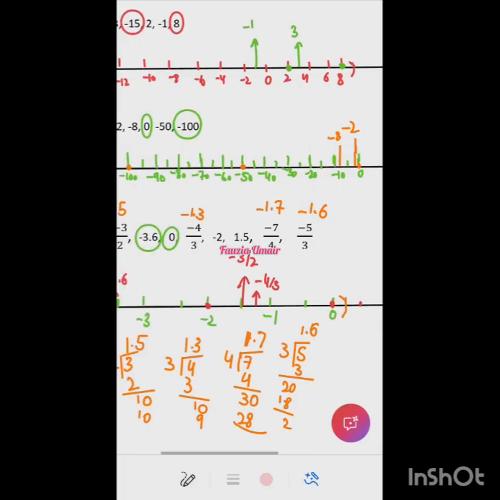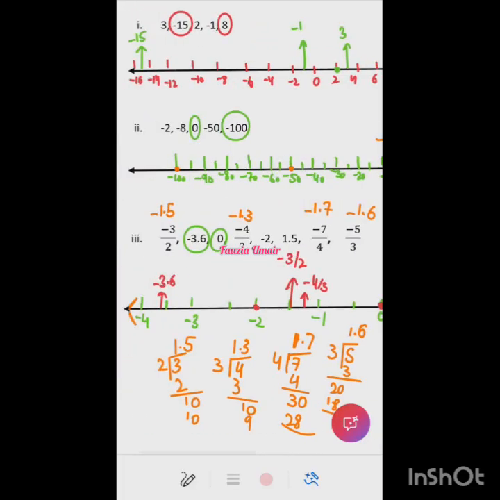So after 1.5 we are having minus 1.7. So where would minus 1.7 be? After 1.5, ma'am, just here somewhere. This would be minus 7 by 4. And then it is minus 5 by 3, minus 1.6. Ma'am, 1.6 would also be somewhere here, between. So I can use an arrow below. So this arrow is representing minus 5 by 3. ठीक है बेटे? Are you able to understand this?